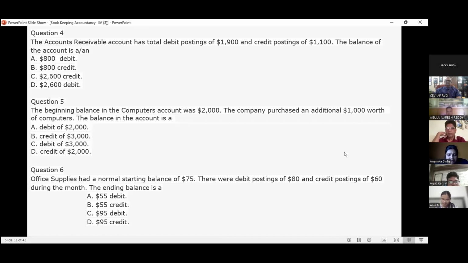Office supplies had a normal starting balance of $75, and there was a debit posting of $80 and a credit posting of $60 during the month. The ending balance, how much? 75 plus 80 minus 60 is 95 debit. Correct. Very good.